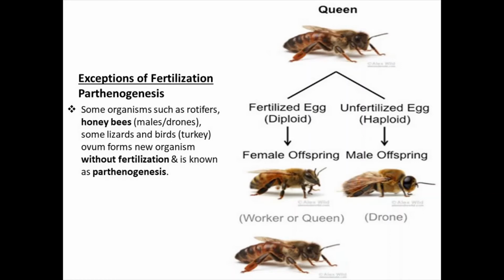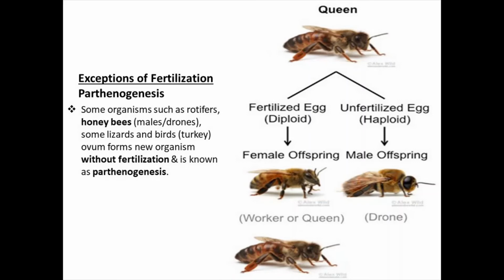Again, a very good and very important exception. If any question comes in genetics, if the honeybee queen's diploid chromosome number is 32, what will be the chromosome number of its male? It will be half, that is 16.